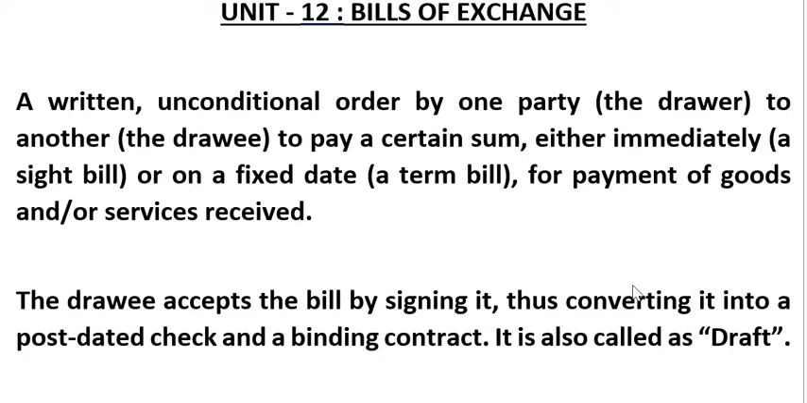It is also called a draft. So I'll repeat it once again. What is a bill of exchange? A bill of exchange is a written unconditional order by the drawer to the drawee to pay a certain sum of money either on a fixed date or immediately. Why will he pay? He will pay for payment of goods or services received. Services must have been received by the drawer.